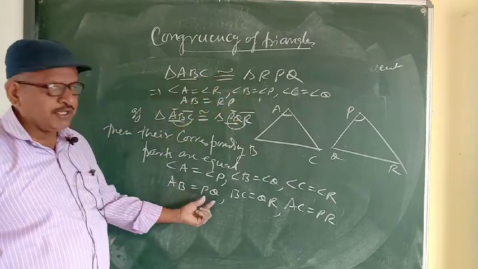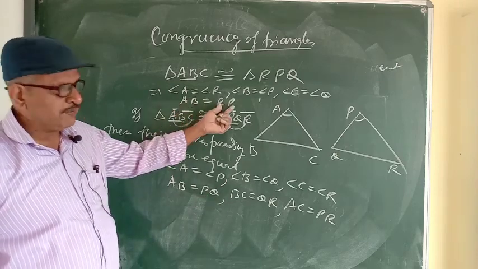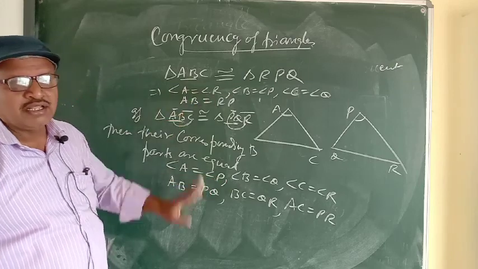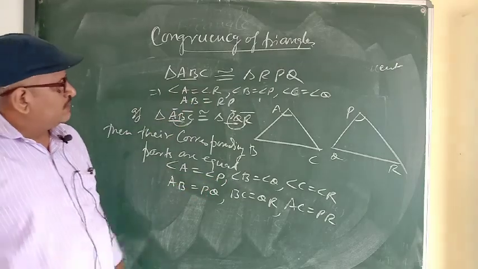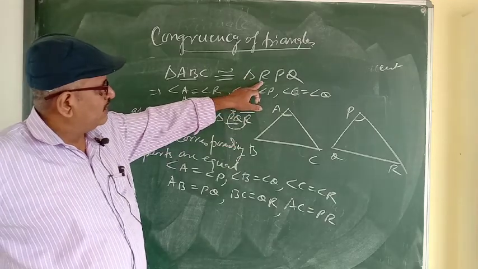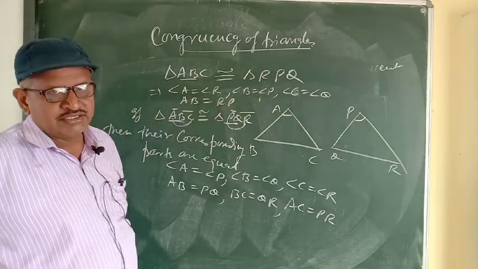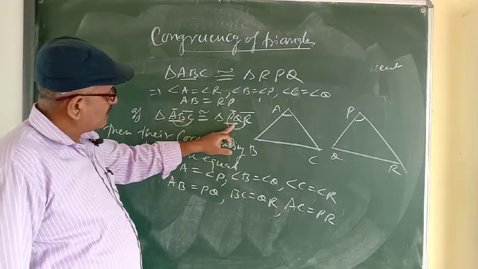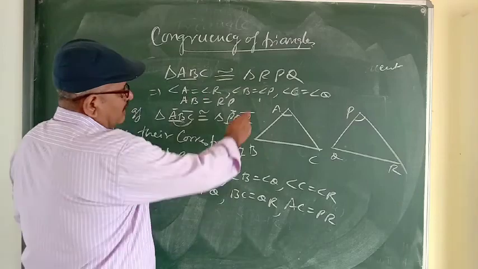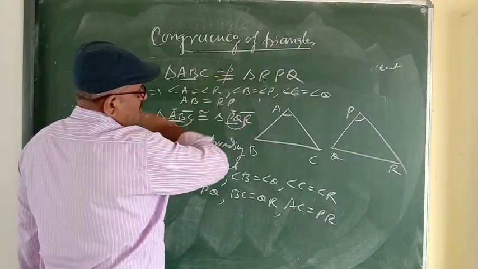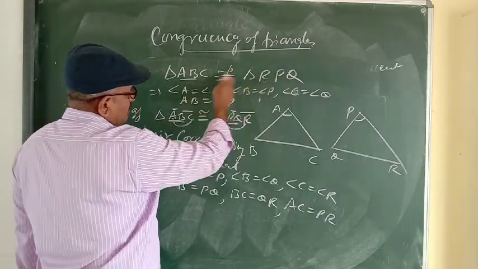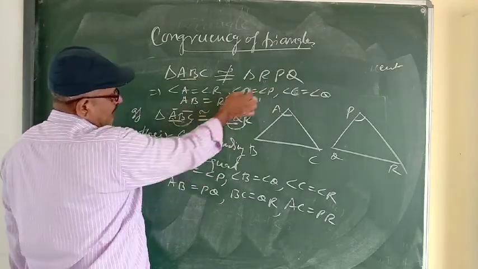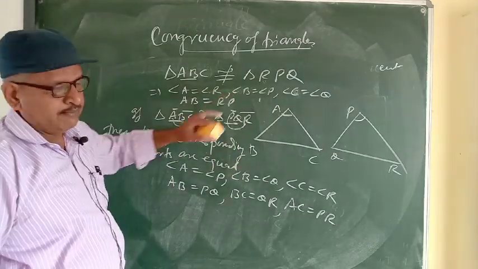Angle A is equal to angle P here, not angle R. So when we name the triangle, we have to write the name in the correct sequence. If triangle ABC is congruent to triangle PQR, it cannot be congruent to triangle RPQ, because corresponding parts will not be equal.